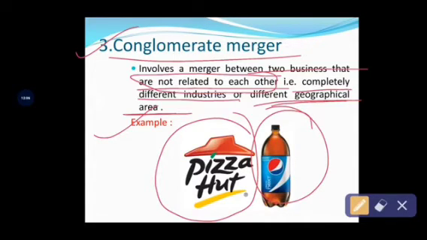So based on customer preferences, the companies are going to merge together under a conglomeration merger. The companies are not related to each other, and when they combine to form a new company, it is called a conglomeration merger.